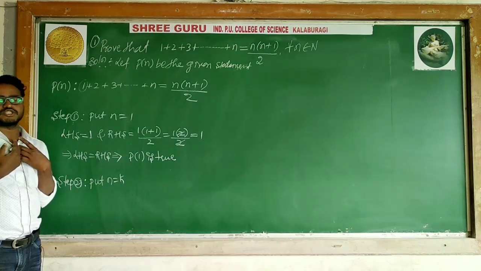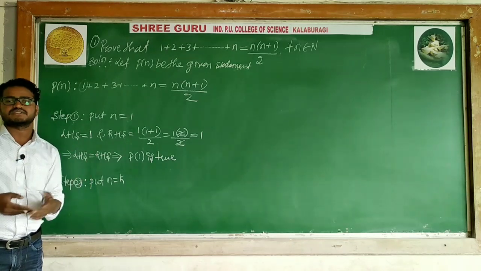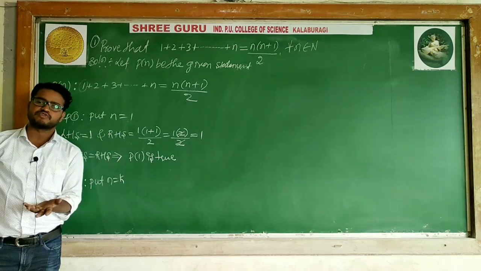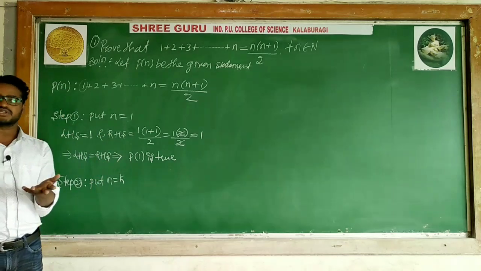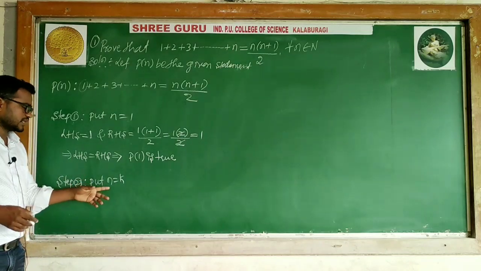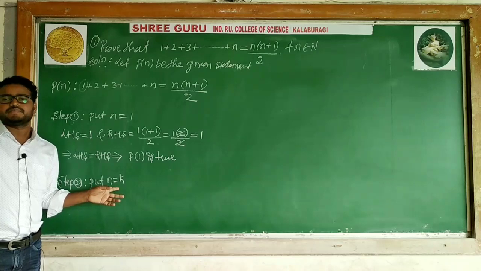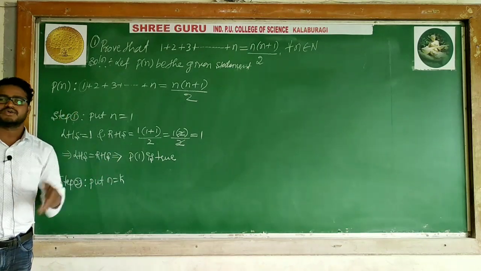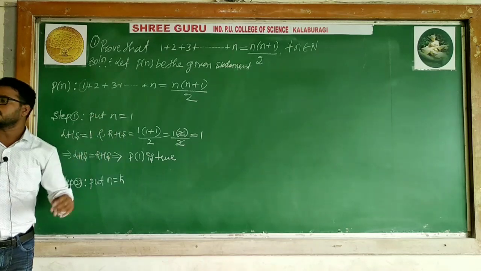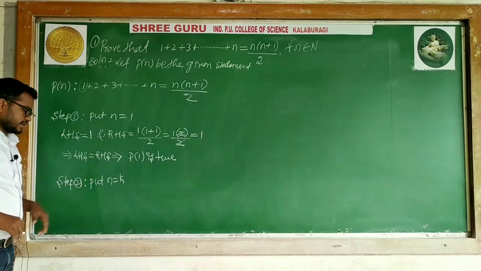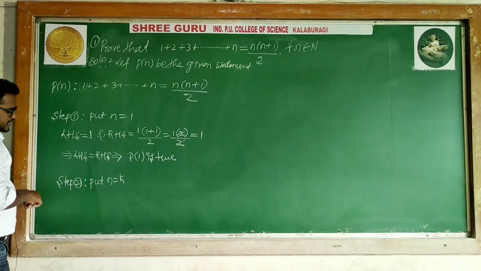It may be 2, 3, 4, 5, 6. If I take n as 2, someone will ask, sir, take 3. Someone will say, sir, my favorite number is 4, you take 4. So instead of doing the particular numbers, you can say some k. k may be any number, you can take any one. You can assume 3, 4, 5, whatever you like. n is what? k. When n is k, what is happening?